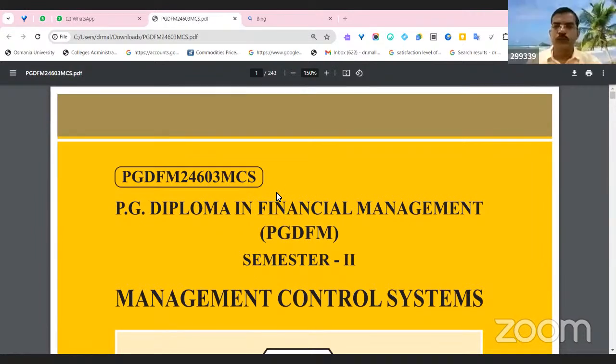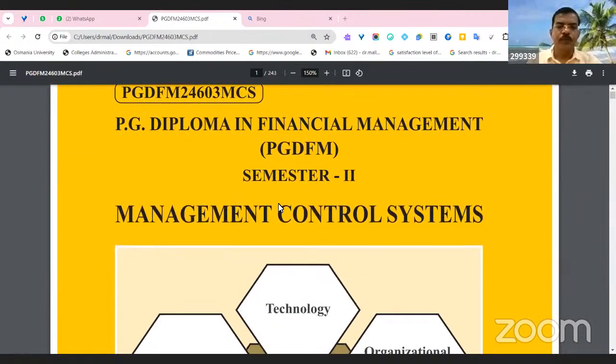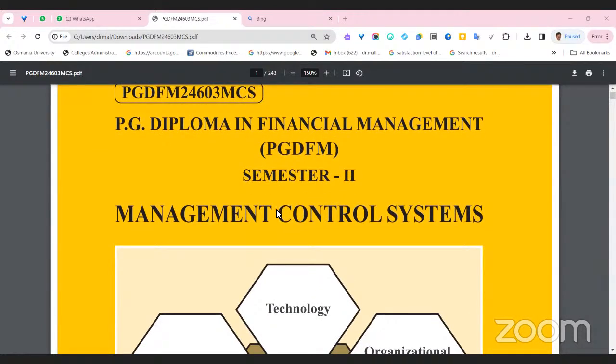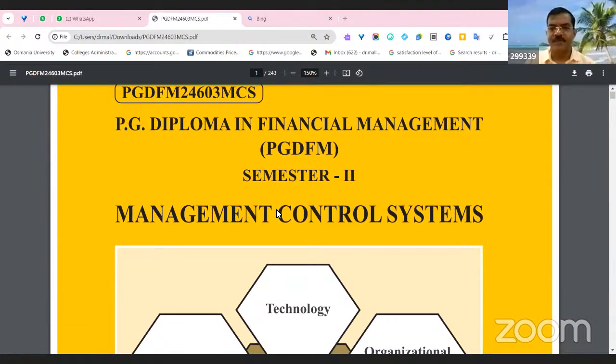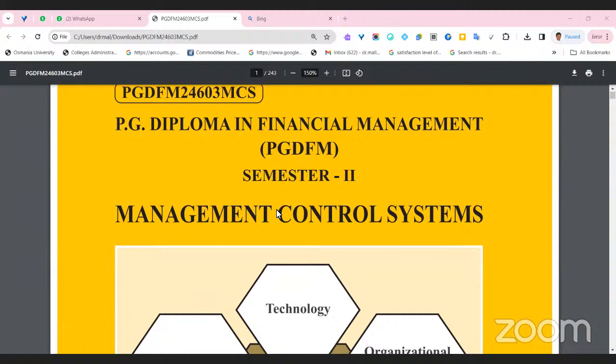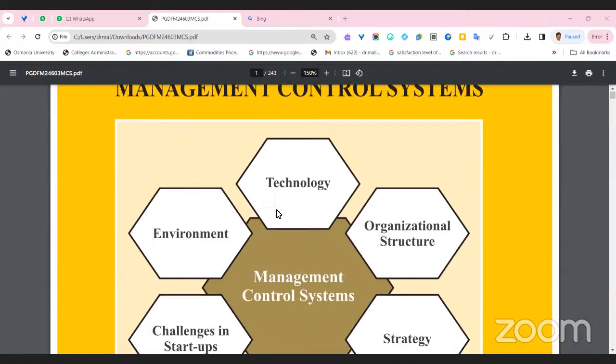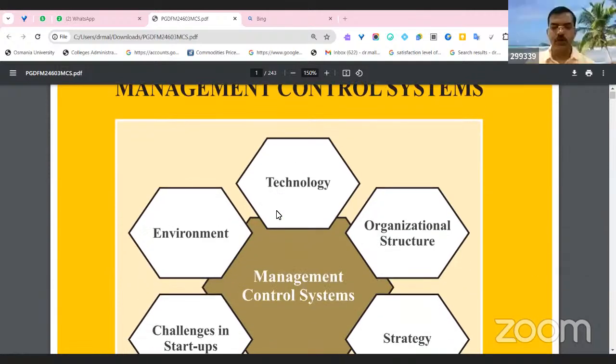Today, I'm going to teach you one of the important papers in the PG Diploma course in Financial Management, that is Management Control Systems. This is a very important paper on how management will control the entire organization system in a detailed way. Here you can see the first page of our book, which covers management